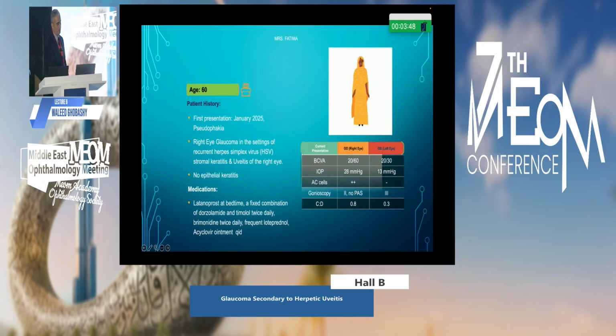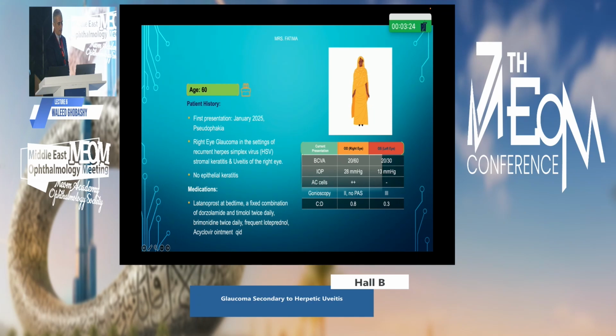This is a real case. Lady Fatima, she's from Sudan. First I saw her in January 2025, and she's bilateral pseudophakia. She was referred to our practice with right eye glaucoma in the setting of recurrent herpes simplex virus stromal keratitis and uveitis in the right eye. Fortunately, she didn't have any epithelial keratitis.